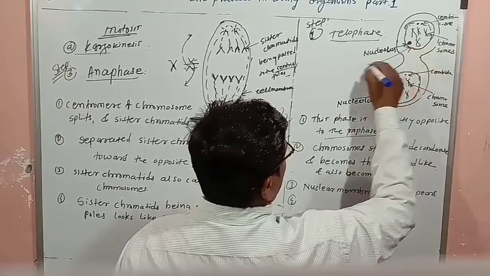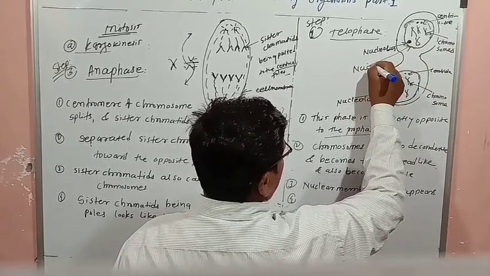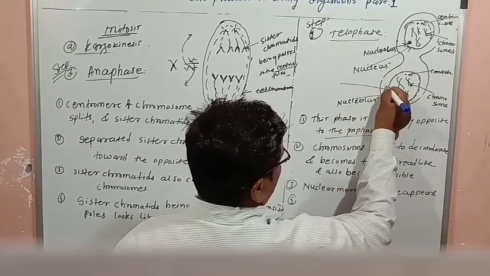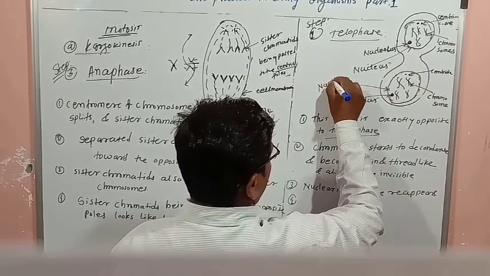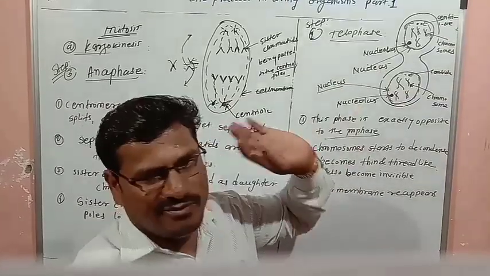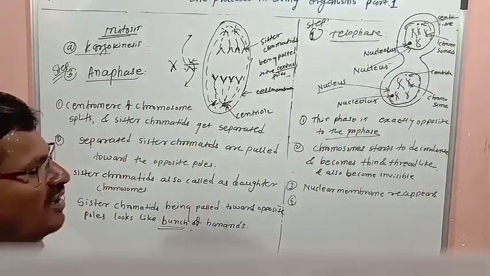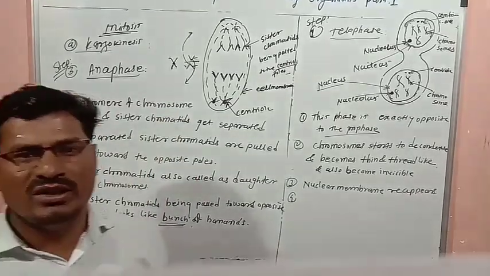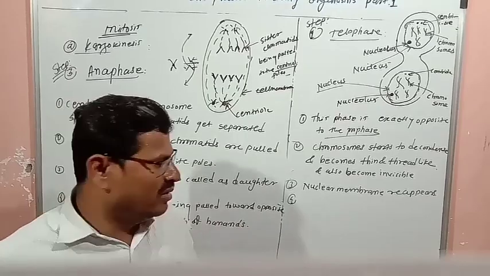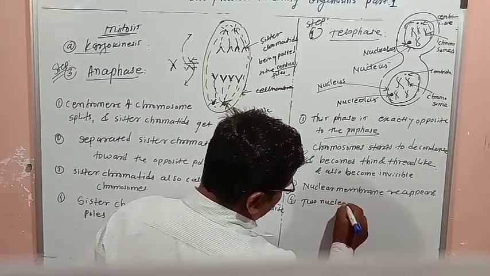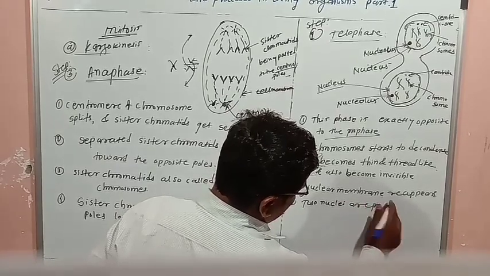Here one nucleus is formed. This one is one nucleus, and that one is also one nucleus. So how many nuclei are formed? Two nuclei are formed. The fourth point is that two nuclei are produced in the cell.